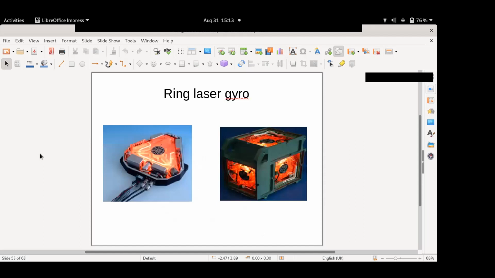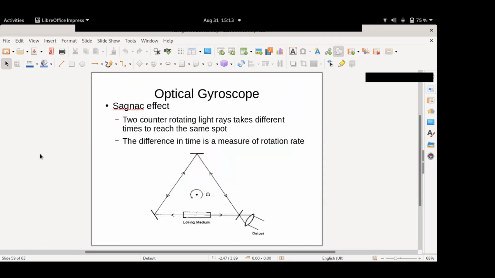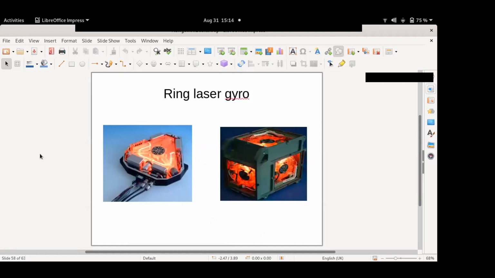So this is how it will appear. Yes. Sir, why do you put a lasing medium over there? Actually, the entire medium is lasing medium. You don't supply it from outside. The laser source is supplied from inside it. Here, just for schematics, we showed as if it is supplied from outside. You supply the laser light in the same path of the light itself. It is filled with helium gas or something. And then the laser light is generated there itself. Okay, sir.